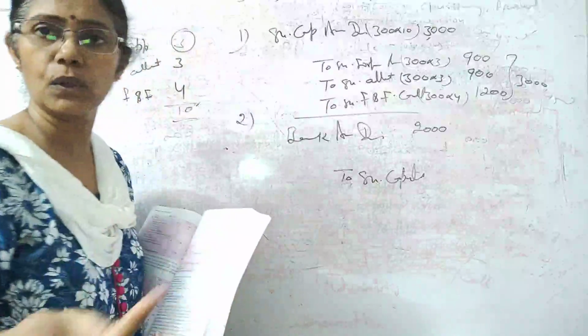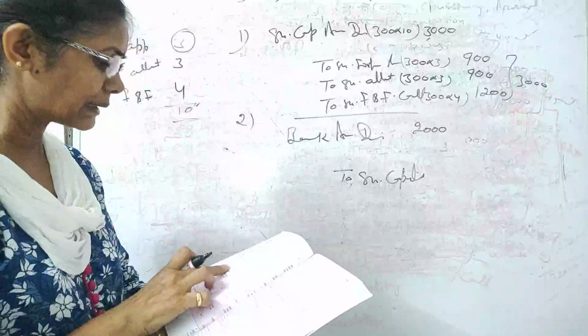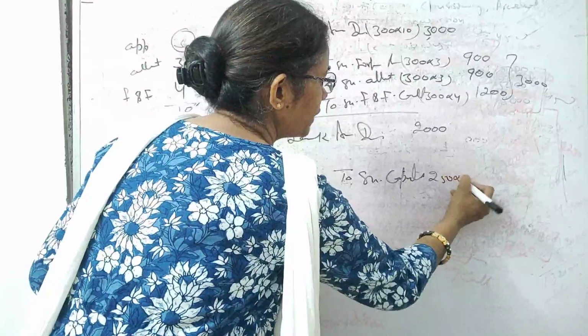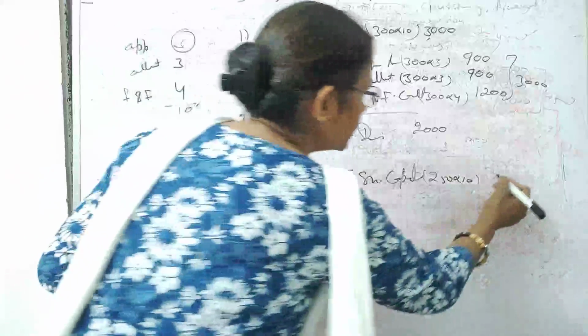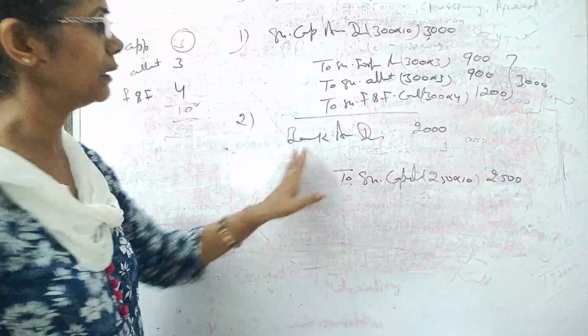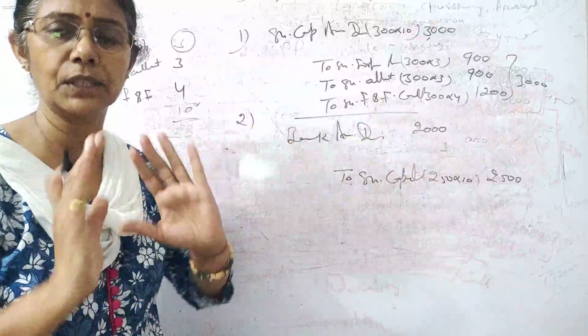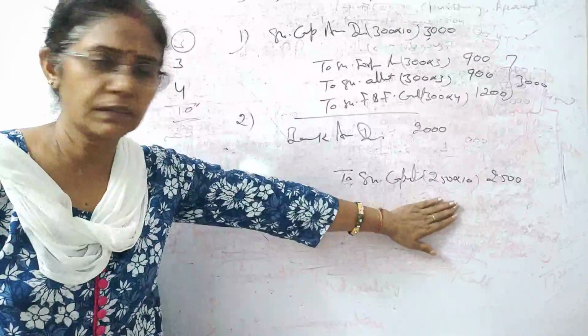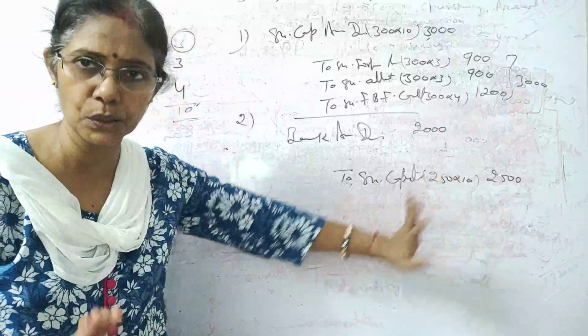And they have given a number of shares to us. That's not a problem. It's telling that you have issued 250 shares. Okay, so 250 shares, face value 10 rupees, so you have 2500. Is that clear, students? Are you understanding? Bank account debit 2000, we have issued it for 2000, and what comes in the share capital? The face value, 2500, 250 into 10.